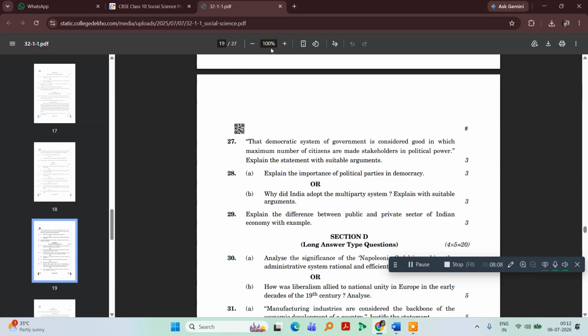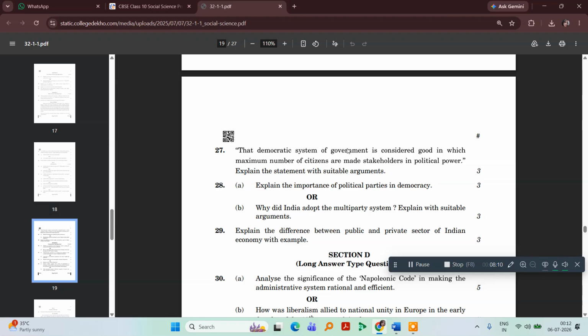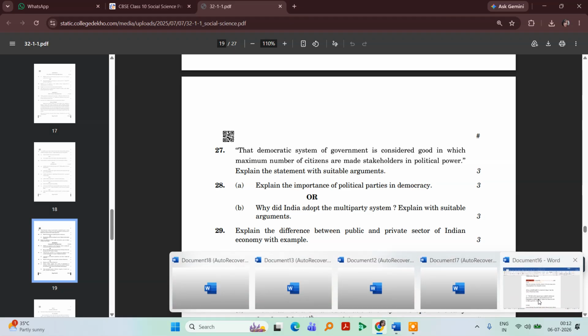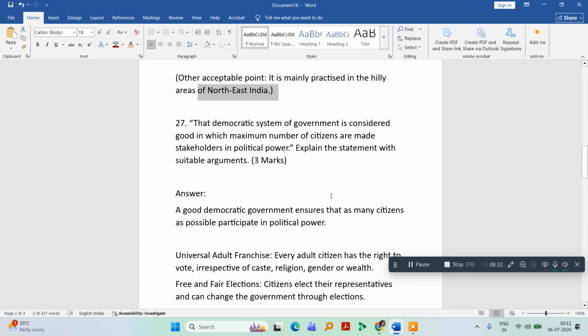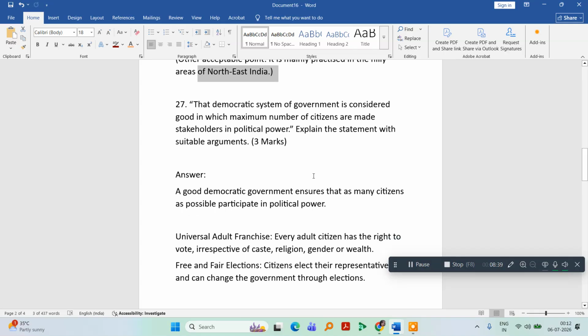This is the 27th question. The democratic system of government is considered good in which the maximum number of citizens are made stakeholders in political power. Explain the statement with suitable arguments. This is a question with regard to civics. You are supposed to write the answer like this: the democratic system of government is very good. It is an ideal system of government in which the maximum number of citizens are stakeholders in political power.